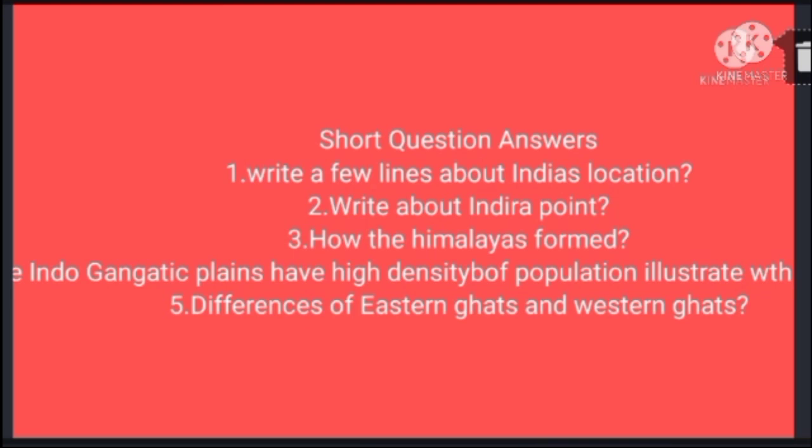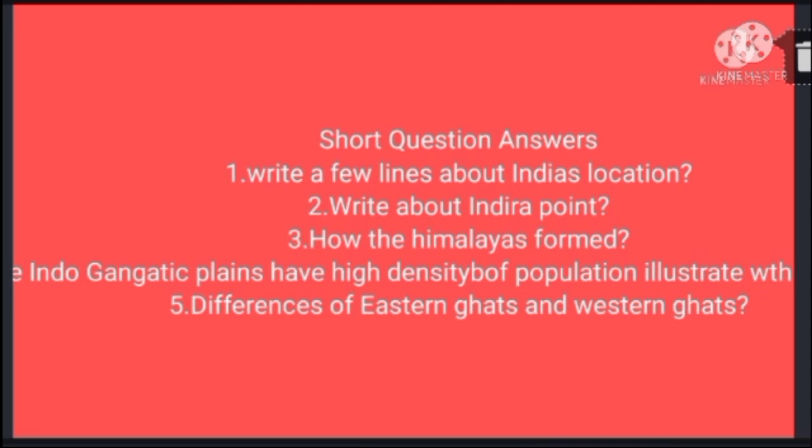The first question is, write a few lines about India's location. India is situated in the northern and eastern hemispheres. India is situated in the Asian continent. It is surrounded by water on its three sides. The 23.5 degrees north latitude, that is the Tropic of Cancer, goes across India. This is India's location.